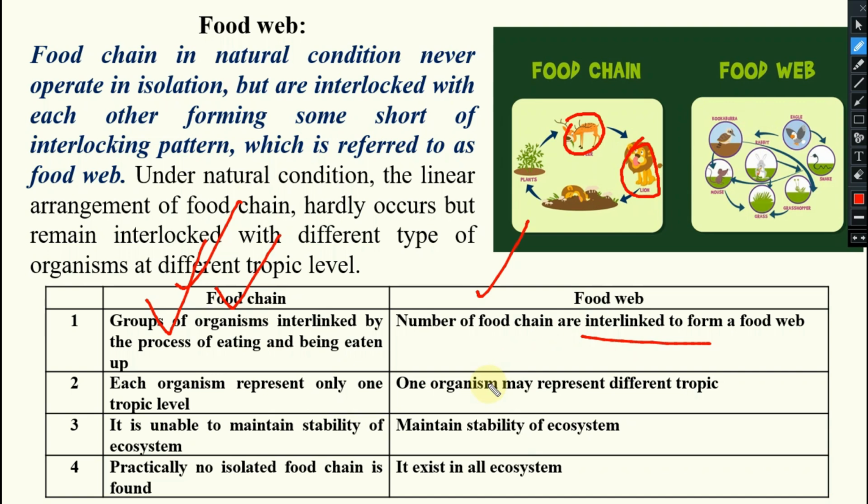Suppose human beings, we are at the second trophic level when we are feeding upon the plant. Suppose what is happening? A goat is feeding on grass, then we are feeding on the goat, then we are at the third trophic level, yes or no? That's what it is telling. One organism may represent different trophic levels. A food chain is unable to maintain stability because energy flow flexibility is less, but a food web maintains stability because it is interlinked. The more the diversity, the more stable the ecosystem will be. Practically, no isolated food chain is found, but food webs exist everywhere.